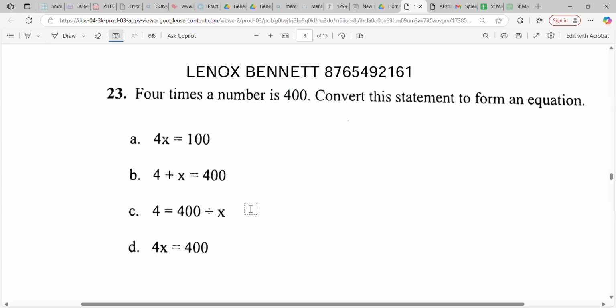All right. I hope nobody thought about A though. Do we agree, class? He said D as in dog, sir, because I sent the answer to you. Yeah. So the number is X, right? We can just say X is the number. And we know that once it's beside, it means multiply. So 4 times a number is equal to 400. This one is a bit different because it's 4 times a number equal to 100. So this number would be 25 in this case, right? That cannot work. Very good.